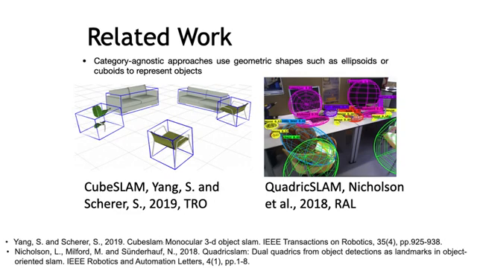Category-agnostic approaches use geometric shapes such as spheres, cuboids, or ellipsoids to represent objects. CubeSLAM generates and refines 3D cuboid proposals using multi-view bundle adjustment without relying on prior models. QuadricSLAM uses an ellipsoid representation suitable for defining a bounding box detection model.